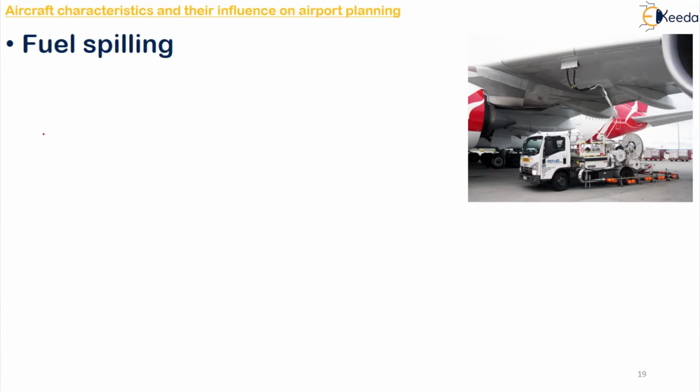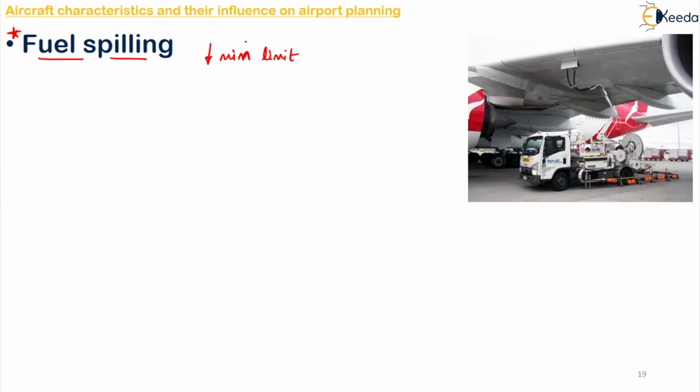So the next one is your fuel spilling. The spilling of fuel and lubricant is usually found in the loading apron and the hangars. Wherever the loading apron is there and wherever hangars are there to repair your aircraft, this spilling of fuel will take place. It is difficult to avoid spilling completely, but efforts are made to bring it within a certain minimum limit.